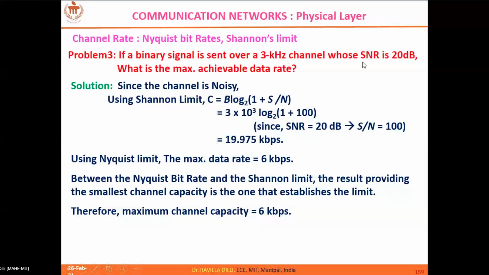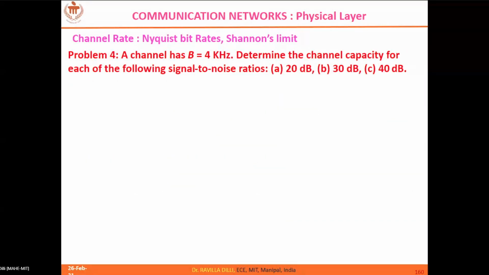H is 3k, and log of 1 plus SNR, 20 dB equivalent is 100, log of 101 with base 2, which altogether is 19.975 kbps. So now you have to pick up the smaller one among these two. So 6 kbps is your final value. So that's how you have to address this kind of numericals.